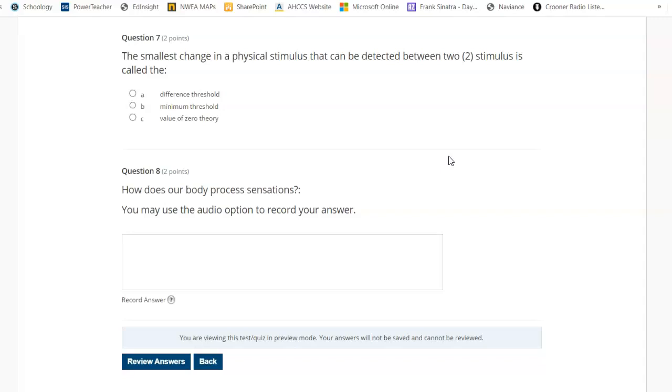How does our body process sensations? You may use the audio option to record your answer.